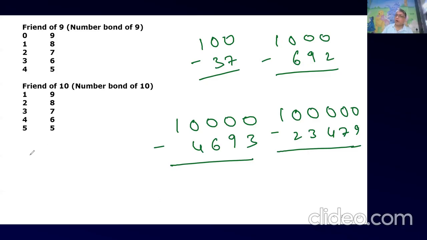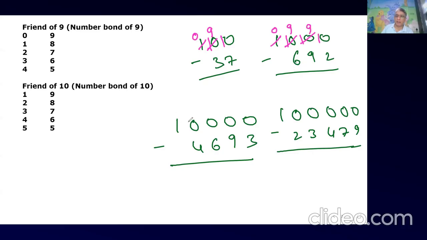So I'll tell you. In normal subtraction, 0 minus 7 cannot be done. So you go here, cut this and make it 0, make this 9, and this becomes 10. Cut 9, 10, cut 9, and then 10.